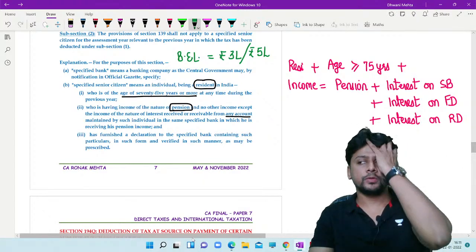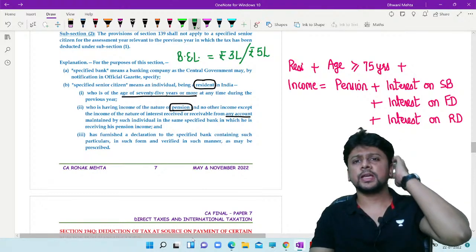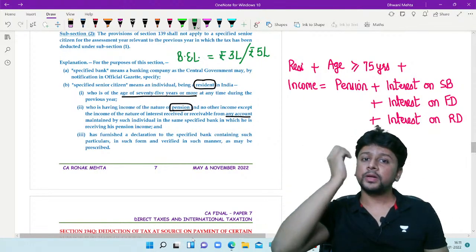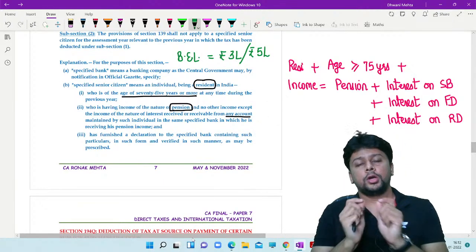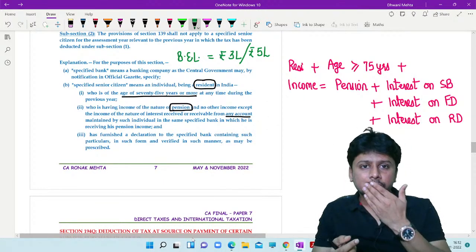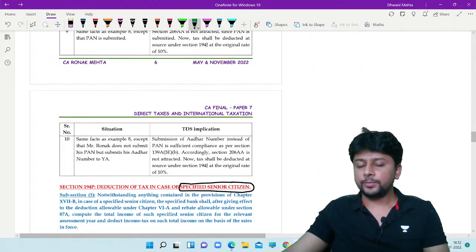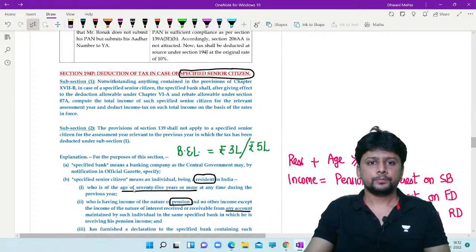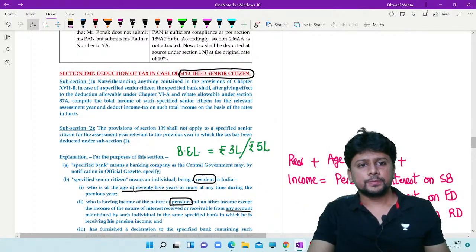You are covering somebody who is 75 years or more. So the person can be 78, 79 years old. And in that case, the basic exemption limit will be 3 lakhs. Above 80, 5 lakhs. What is the provision saying? What is the section created for? It's a section introduced in the chapter of TDS. Now, it says overriding the entire chapter of TDS.